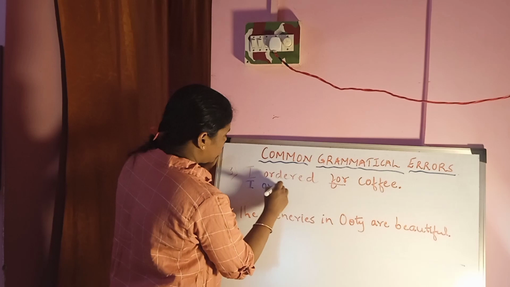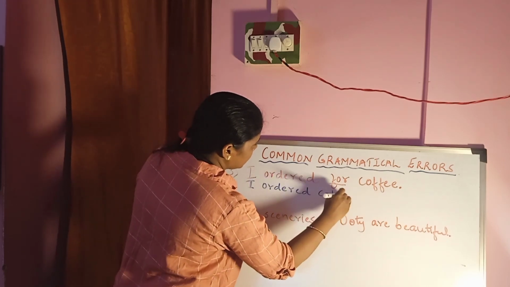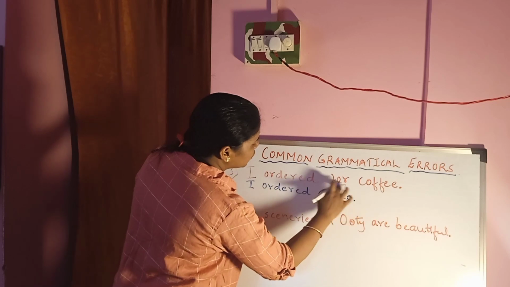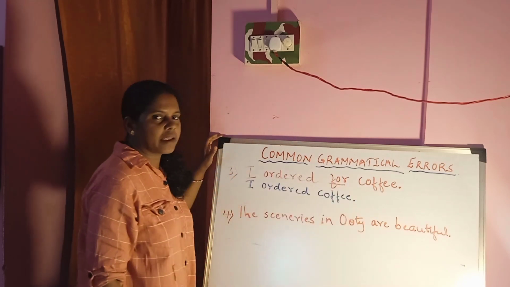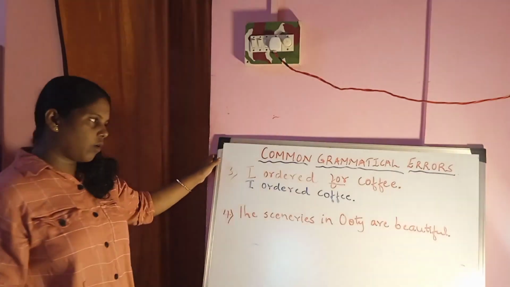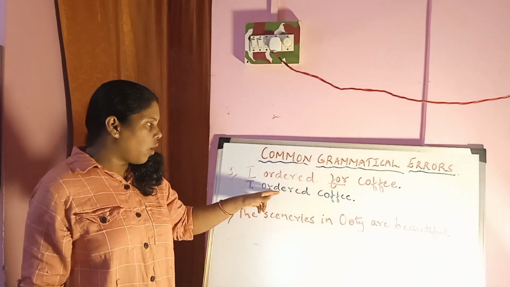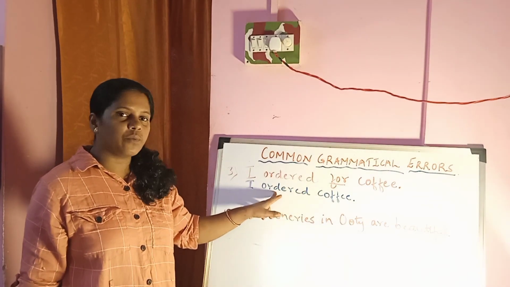I ordered coffee. When you use for, it is incorrect. This is the error: I ordered for coffee. For should not be used. I ordered coffee. Order is a transitive verb.